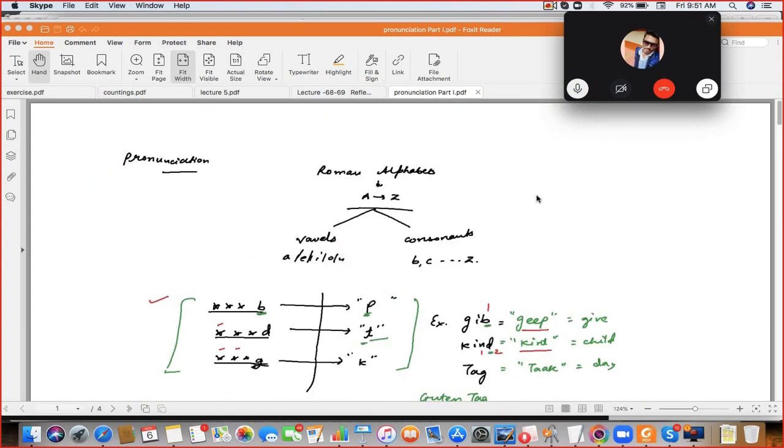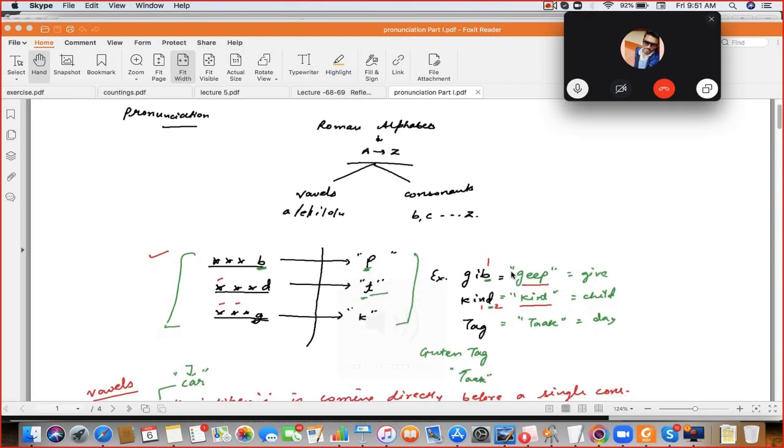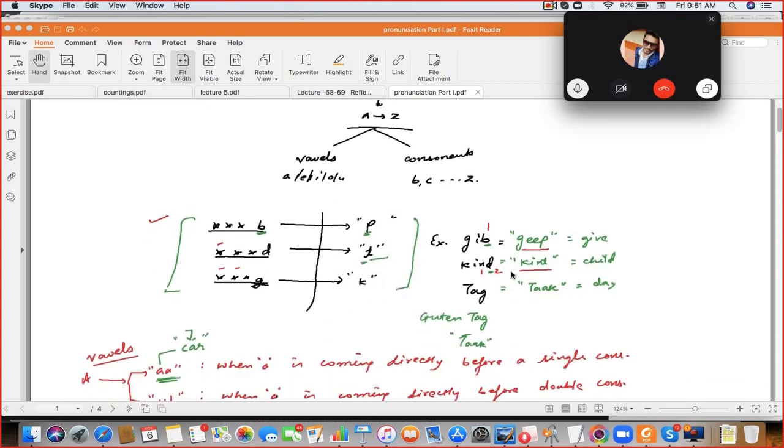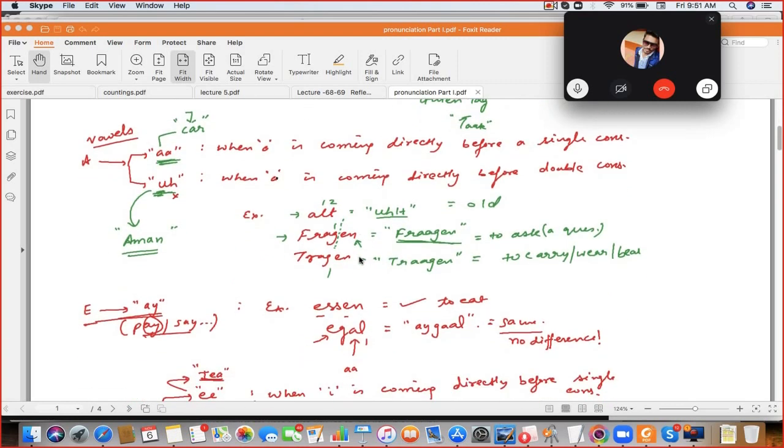Okay, start now from the top. Start from BDGPTK. Speak the rule and speak the example. Give, kind, tak. Next, A: Alt, fragen, tragen.